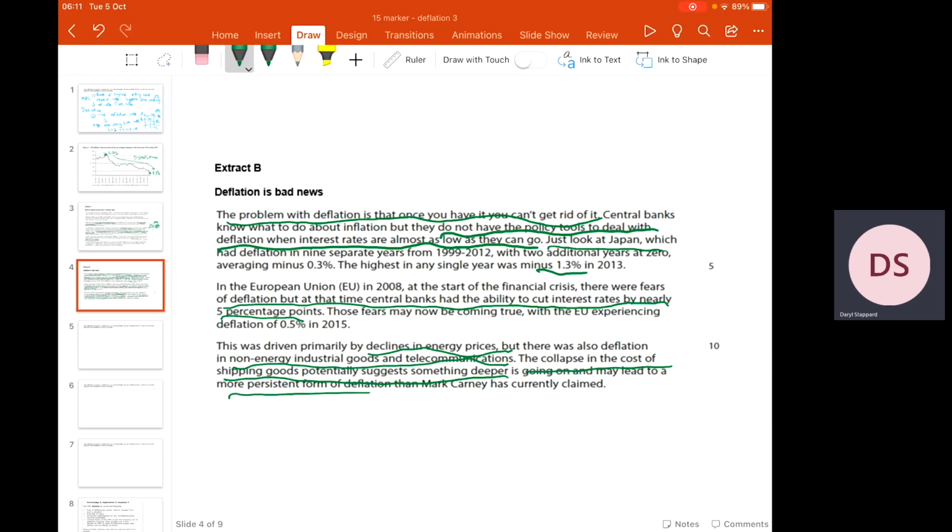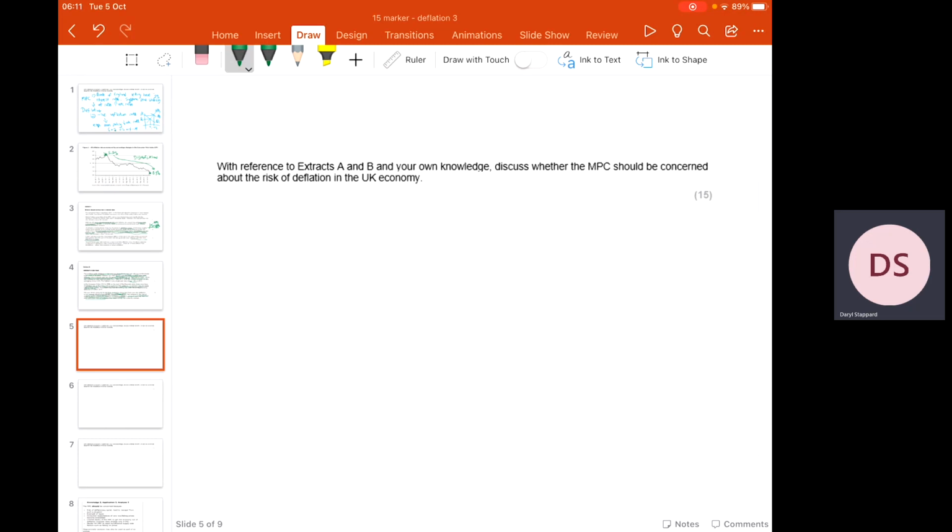Right, now anyway then, let's now think about how we would answer this question. Now what we're looking for then is going to be 5 paragraphs. Now paragraph 1 should be really, really short and sweet. All I'm really looking for here is a definition of deflation. So to demonstrate some understanding about what deflation actually is.